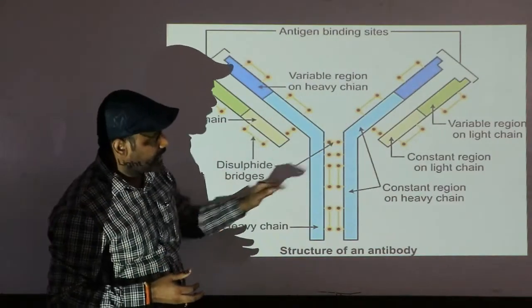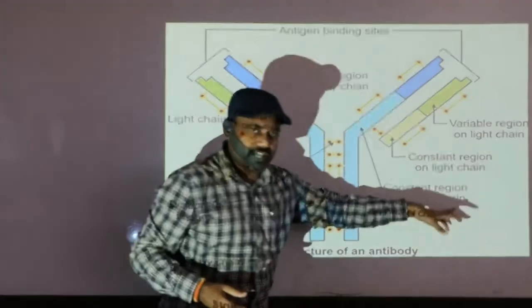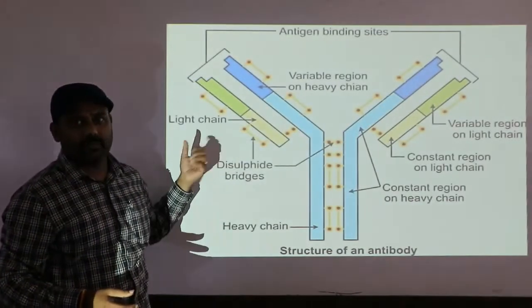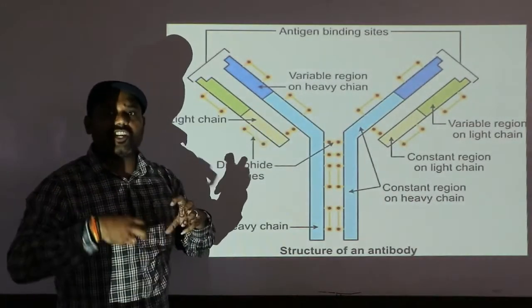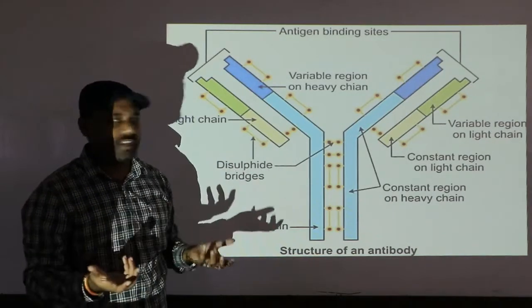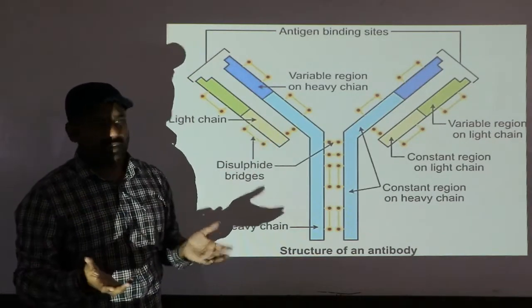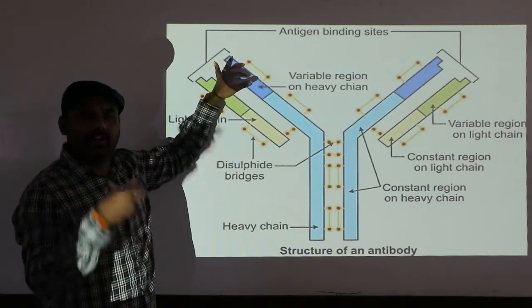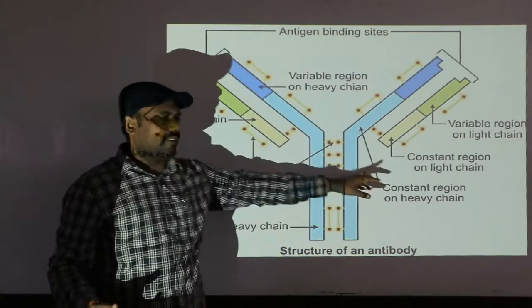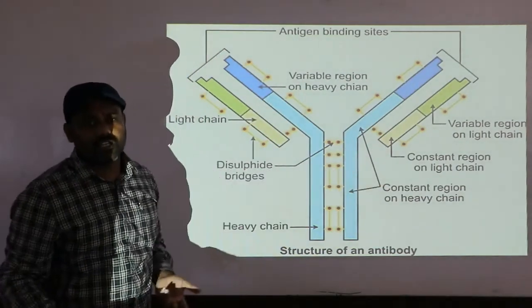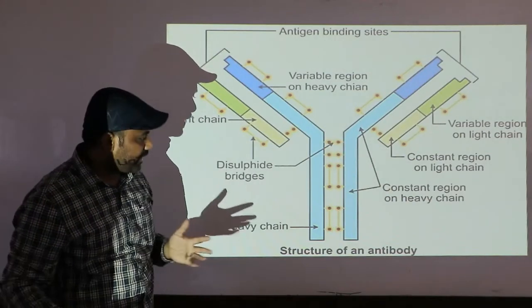Clear? Next, the constant region on the light chain and the constant region on the heavy chain. It means that it never changes its shape, so it is called the constant region. Very simple. The variable region changes its shape according to the shape of the antigen, while this one never changes, so it is called the constant region. I hope you understand. Clear?